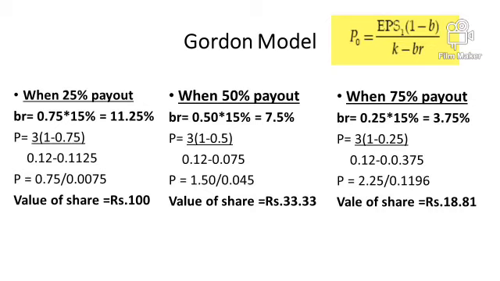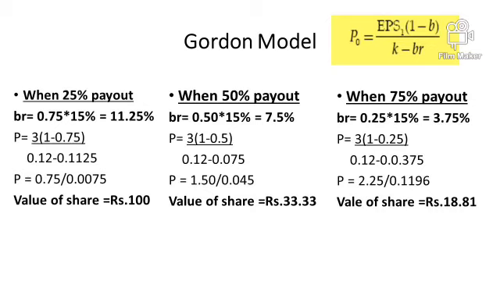So first we'll find out what is growth, that is B into R. Retention is 75%, which is B, and the company's capacity is 15%, which is R. And by finding out B into R, 11.25% is the growth rate.